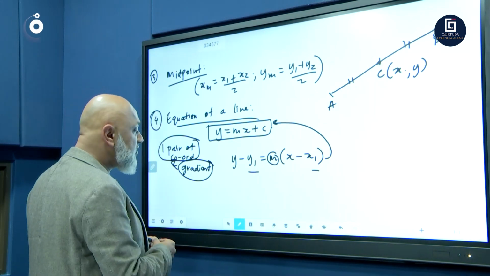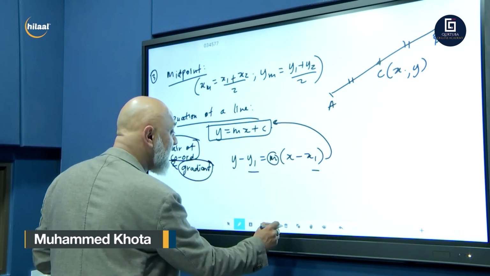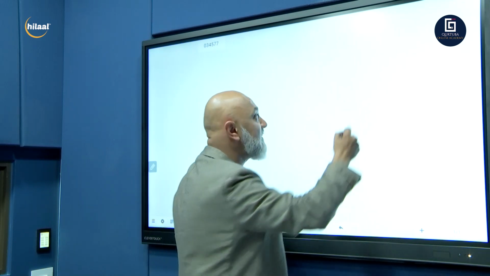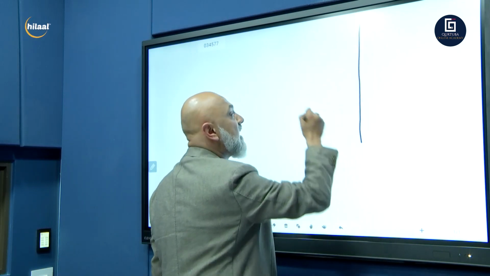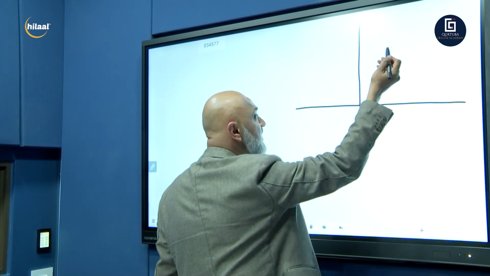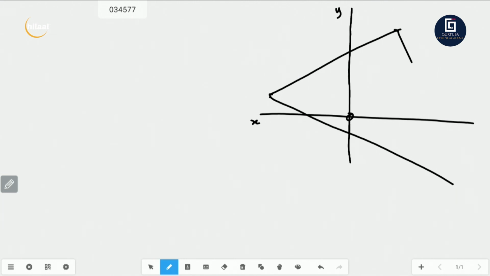Okay, so let's get started with a model. Now that we've got all the formulas, let's make up one, guys, and ask you a variety of questions on this. So in your exam, that's what you're going to see. That's your y-axis. That's your x-axis. Let's give you a diagram here. Let's give you a point here and a point there. Let's go from here to there, from here to here, and from there to there.